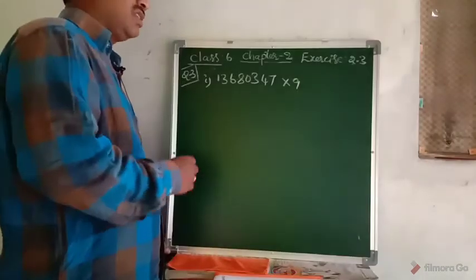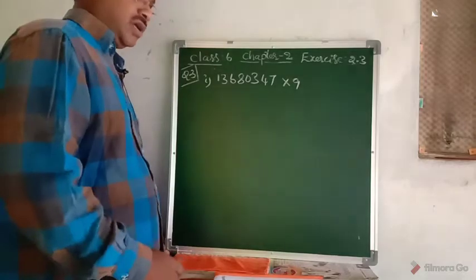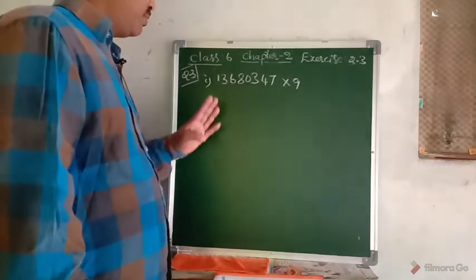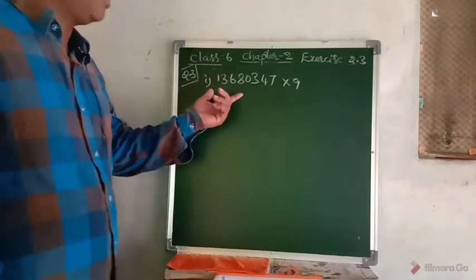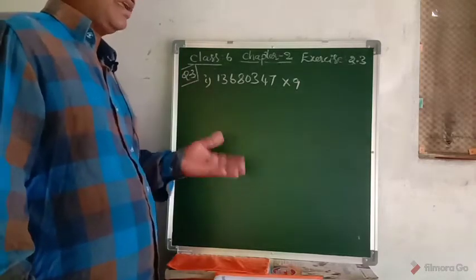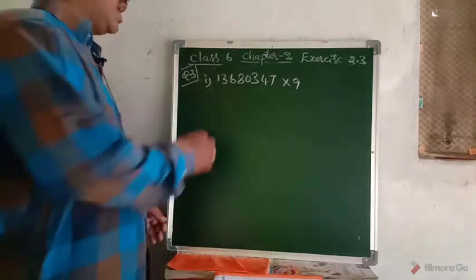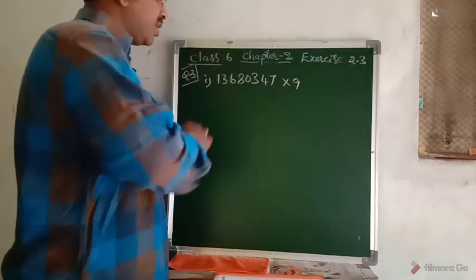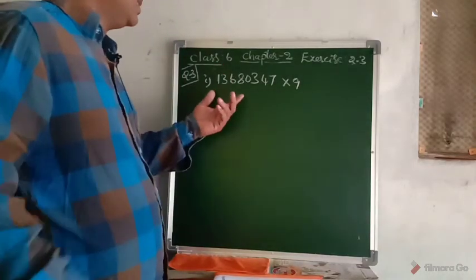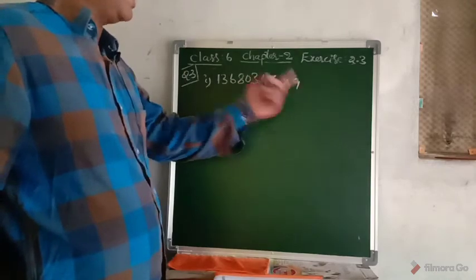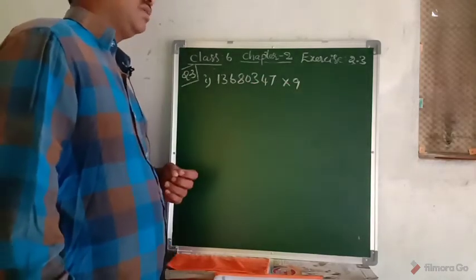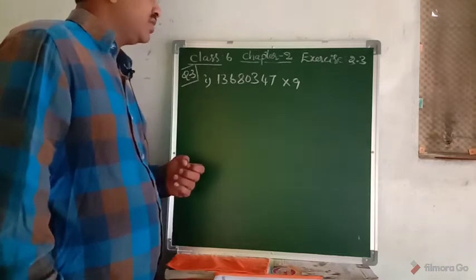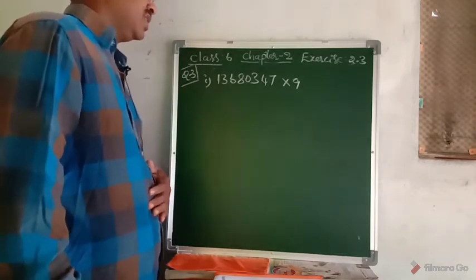This is the third question. Altogether there are three problems here in this question, but I will show the solution of one problem on the board, and the remaining 2 you can do. Now this is how we would multiply this number by 9. And you can also do it mentally.